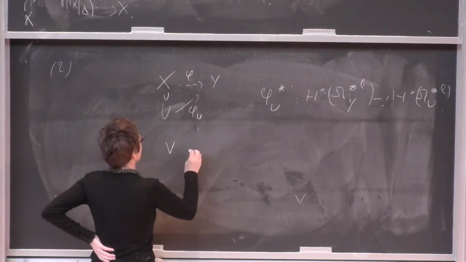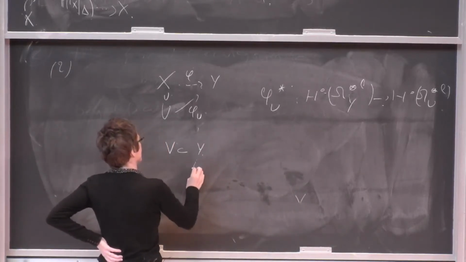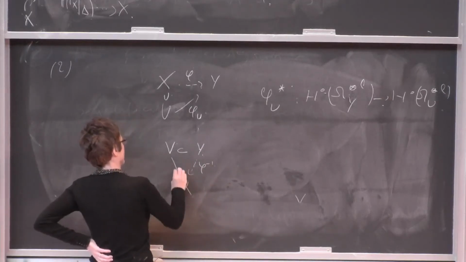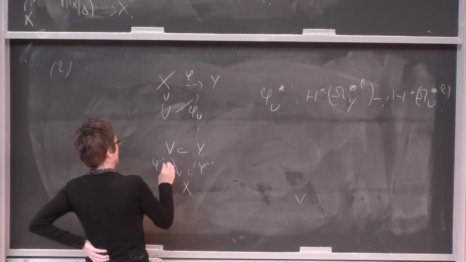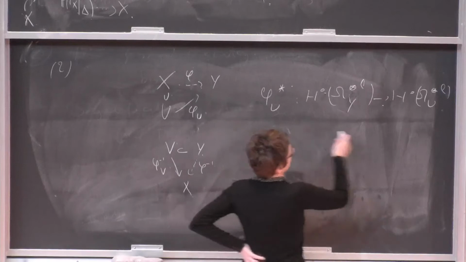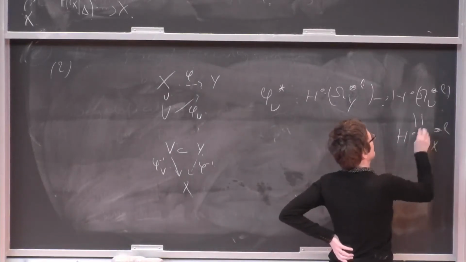You consider V contained in Y such that here you will have your phi minus 1 to X, and it's a true morphism. And then you say that this is the same as H0 of omega_X tensor L.